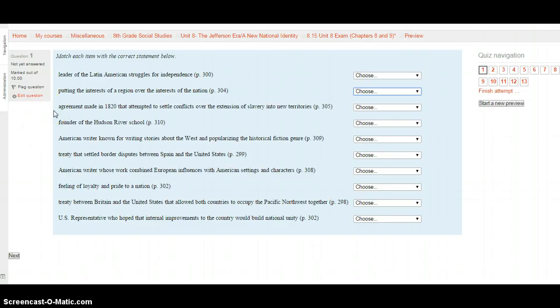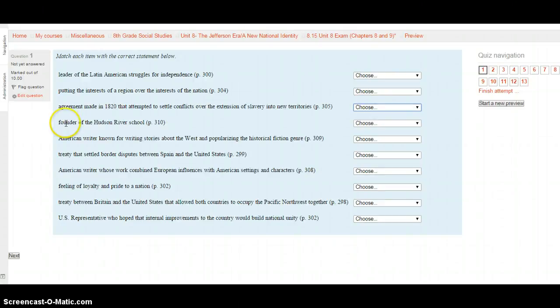The agreement made in 1820 that attempted to settle conflicts over the extension of slavery into new territories. This is on page 305. You're going to go ahead and select your choice from Missouri Compromise, Thomas Cole, sectionalism, the Adams-Onis Treaty, Henry Clay, James Fenimore Cooper, the Convention of 1818, nationalism, Simón Bolívar, or Washington Irving.